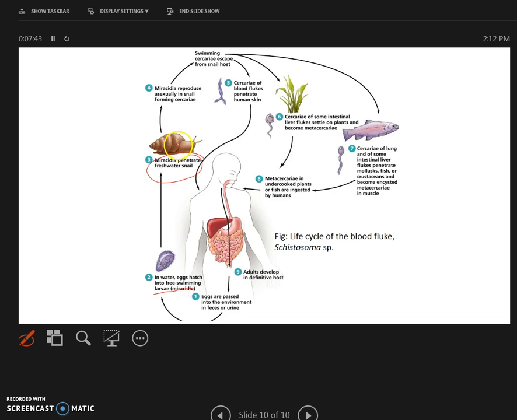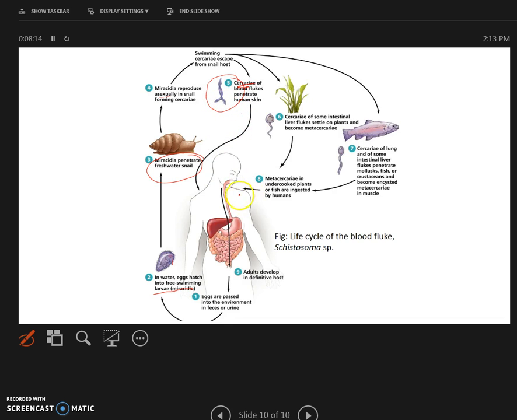Inside the snail, the larvae reproduce asexually and form the second larvae, which is called cercaria. Remember this is living in water, so any human being that immerses their body in a stagnant pool of water, this cercaria is going to penetrate.